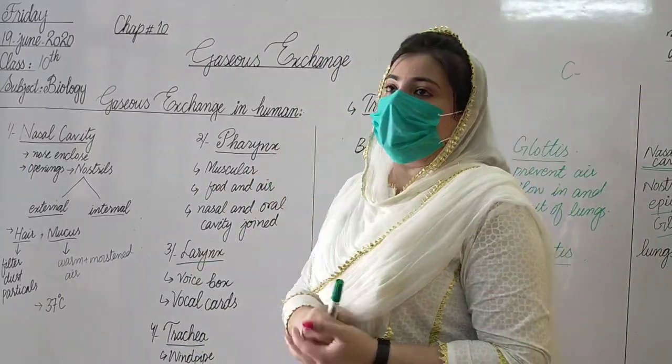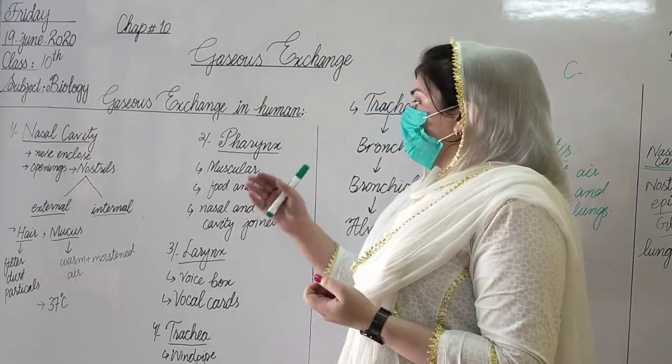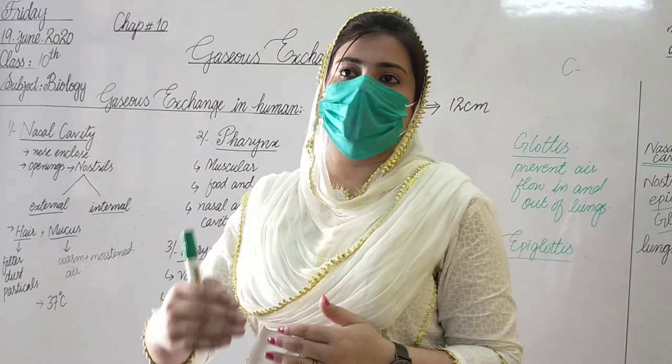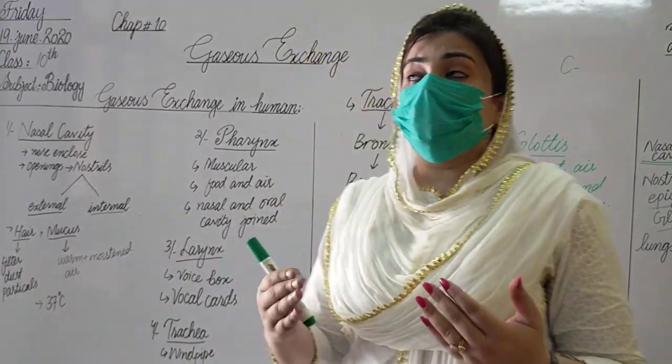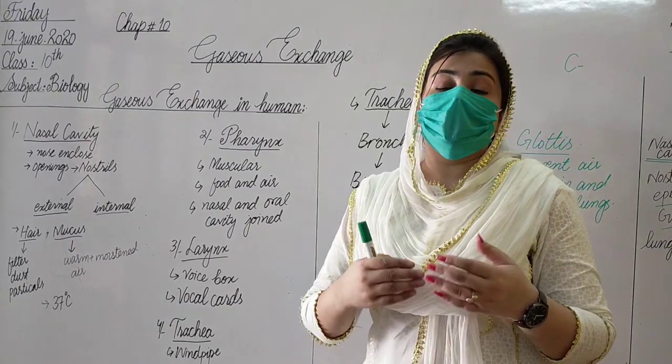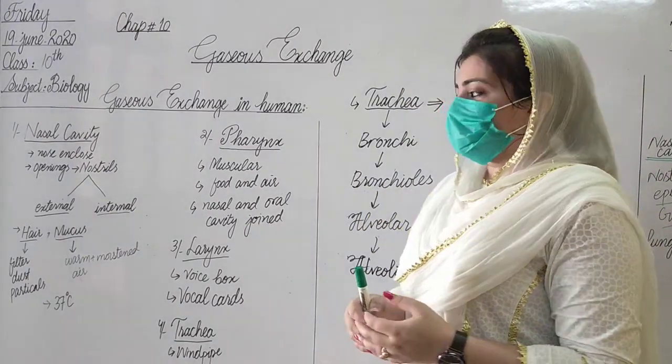The second step is the pharynx, a muscular passageway that is common for both food and air. In easy words, the pharynx is a passageway through which the nasal and oral cavity join with each other.